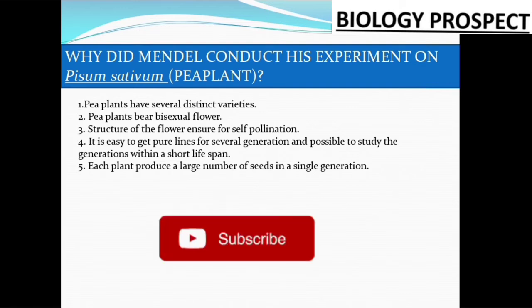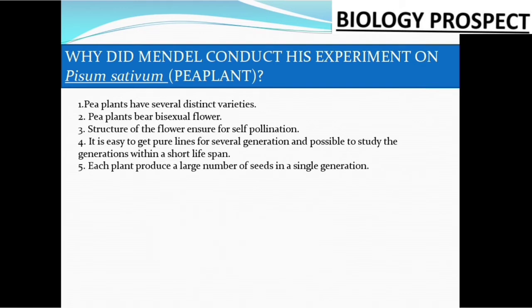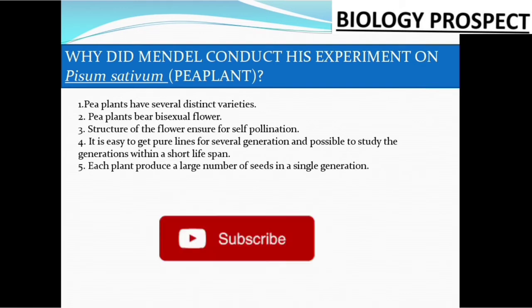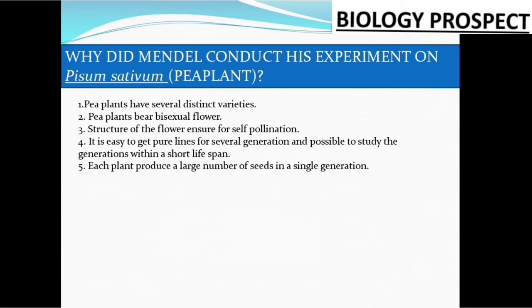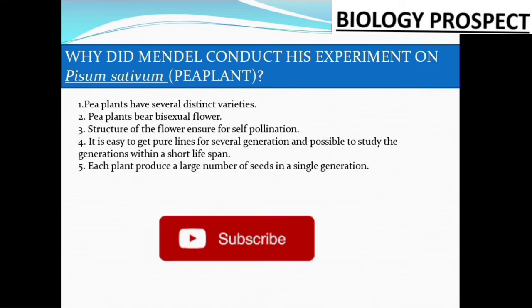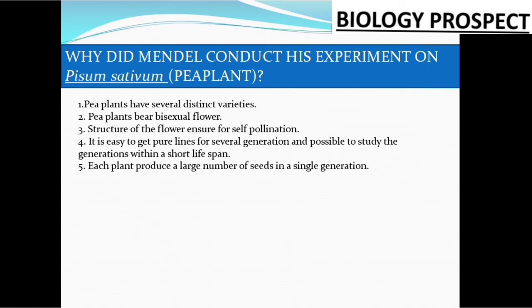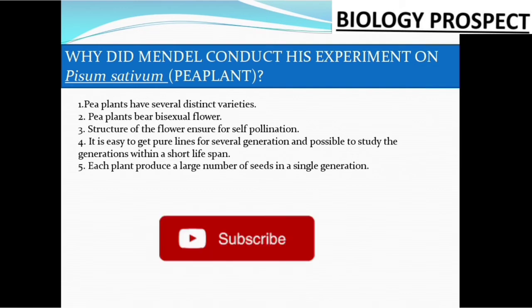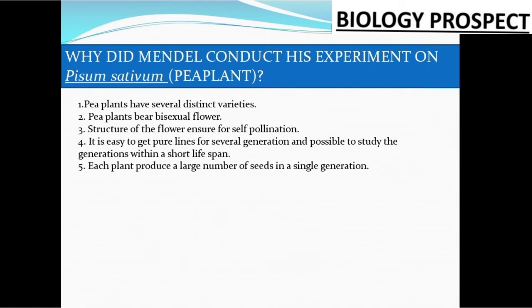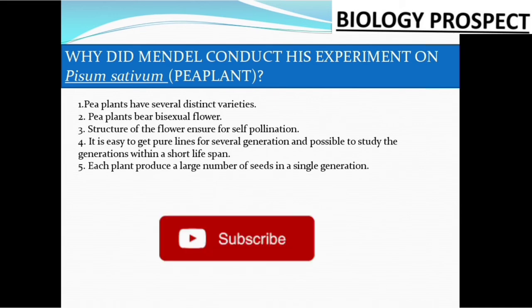So bisexual flowers can very easily perform self pollination, right? So the reason Mendel chose the pea plant is that it bears a bisexual flower, and the structure of the flower ensures self pollination. Since it is a bisexual flower, self pollination is very easily possible in this particular plant.